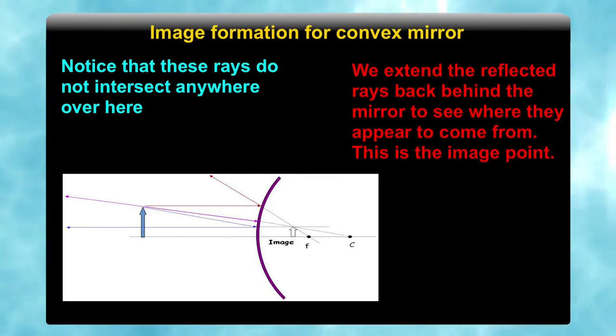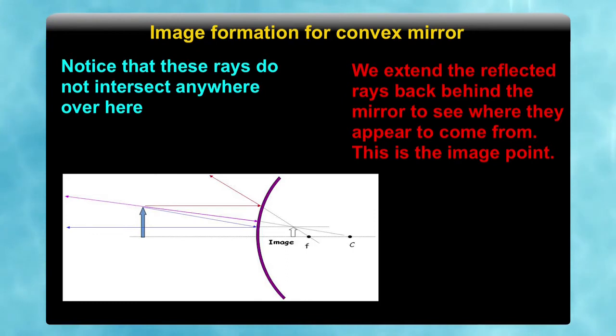The second ray, if it is parallel to the principal axis, now it cannot pass through the focus because the back side is painted, but it appears that it is coming from the focus. And the third ray, the third rule, when the ray passes through the focus, in a convex mirror it cannot pass through the focus, but it appears to be passing through the focus, and it will become parallel to the principal axis. Now, exactly they will not meet because they are diverging, and the convex mirror is diverging in nature. So, these rays do not intersect anywhere over here.